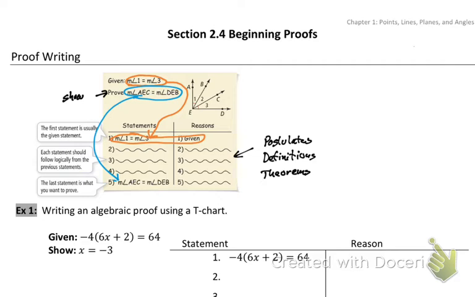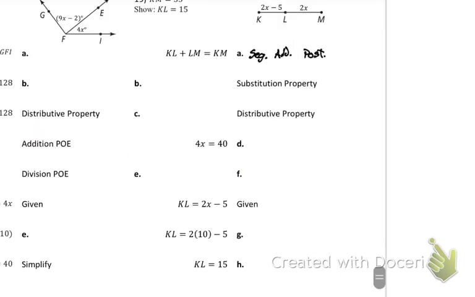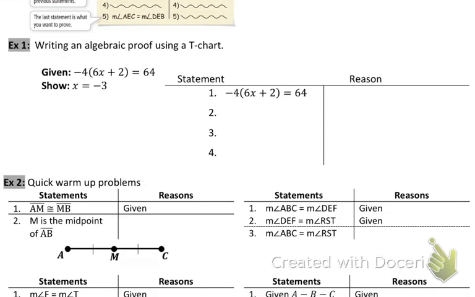Now that we have that going for us, now let's reintroduce what we did yesterday. Yesterday I just said kind of you do your steps and you do your reasoning next to it. Now we're calling them straight up proofs. So here, I'm going to be given something. Your first step is to rewrite that. I already did that for you. Now we need to write the reason.